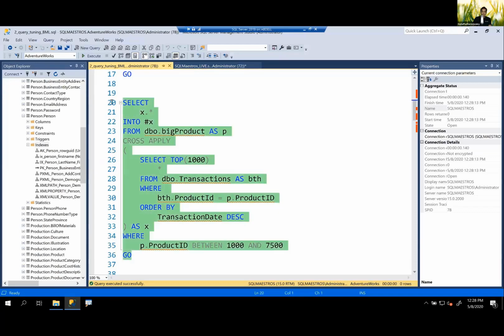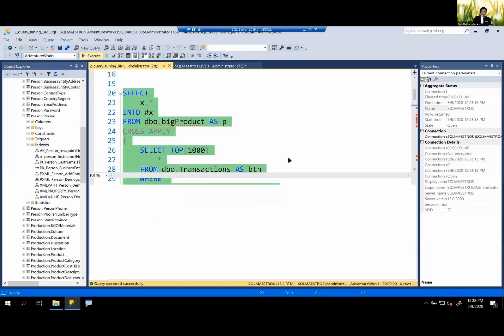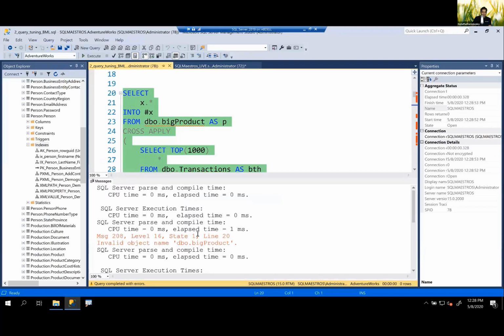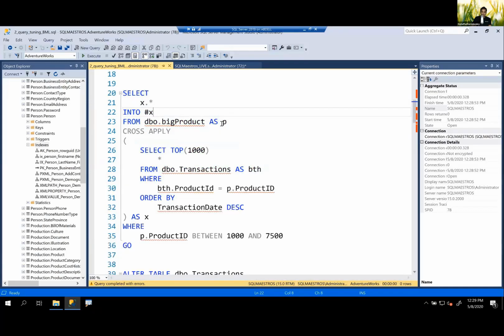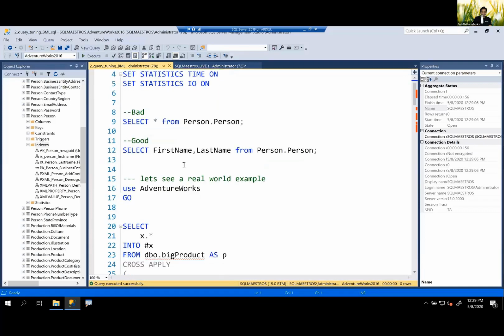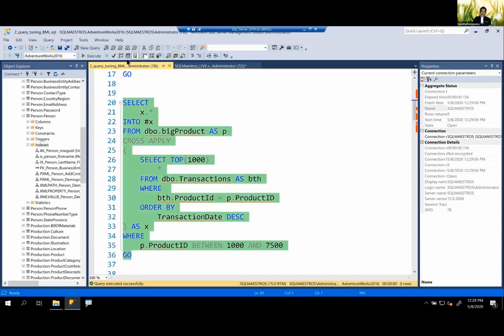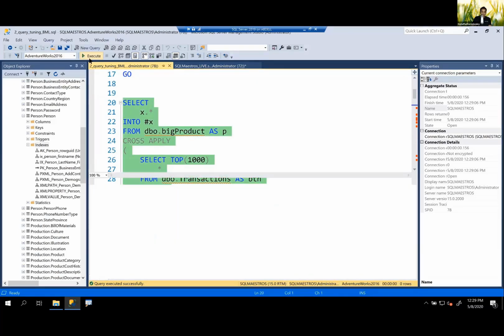Let's execute this and see how much time it takes. And we will also turn on actual execution plan. Let's go and execute this. And this runs with some errors, dbo invalid object. Okay, wonderful. Which means this database should not be AdventureWorks. This should be AdventureWorks 2016. Let's change. Well, these errors are easy to fix. Okay, let's scroll down. And I am going to run this once more in AdventureWorks 2016. So those big tables are actually in AdventureWorks 2016. All right, this is running now, and I've turned on actual execution plan. And let's see how much time this is taking.